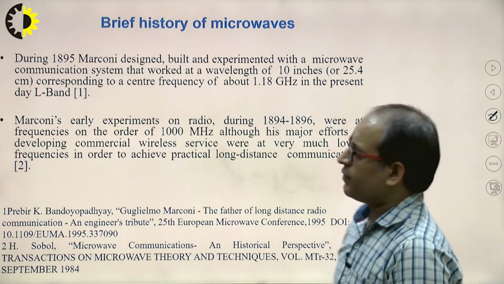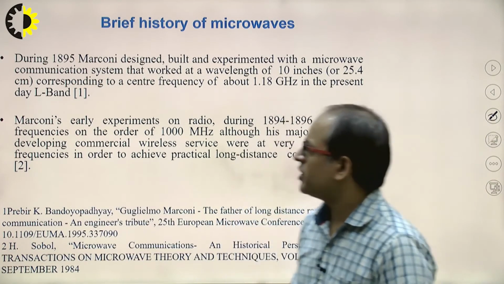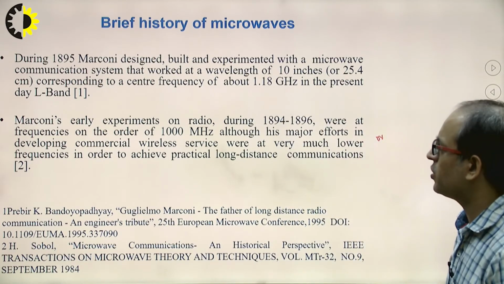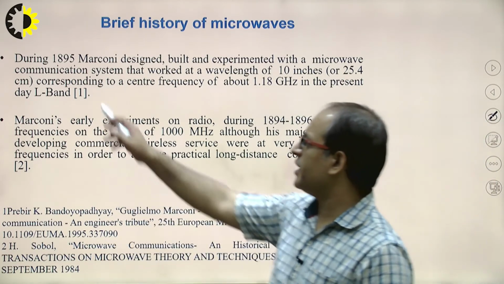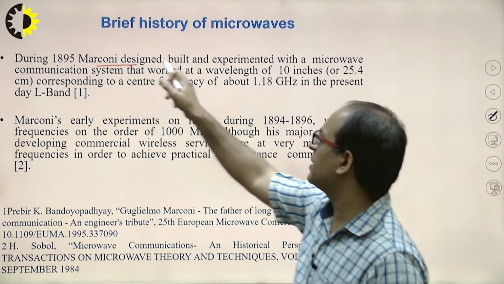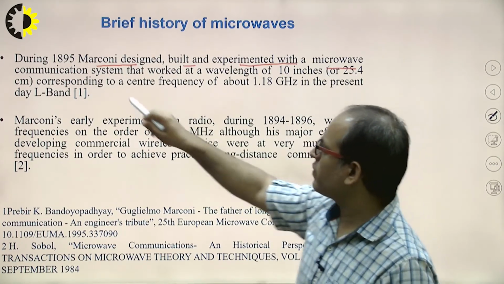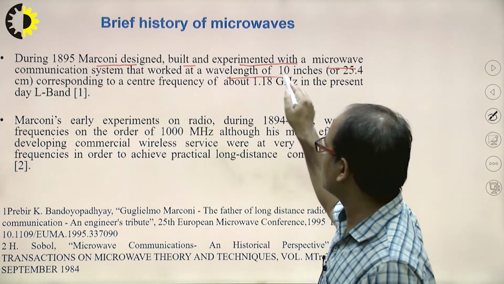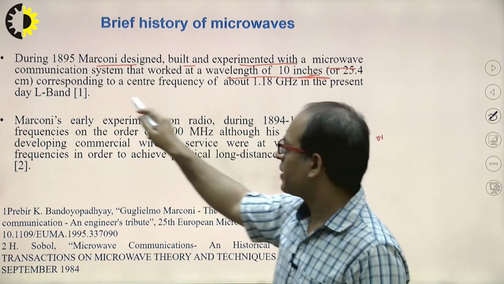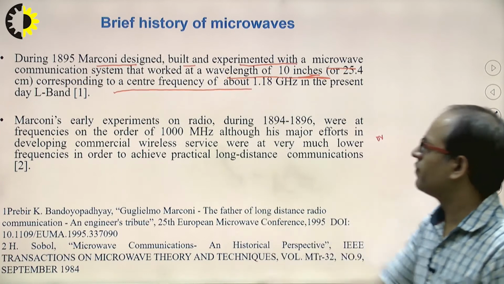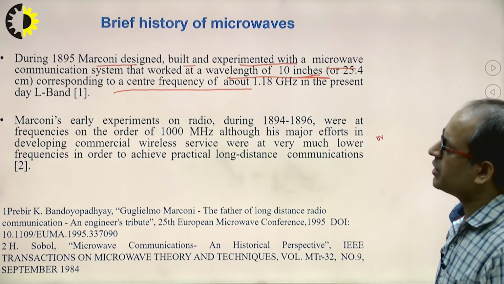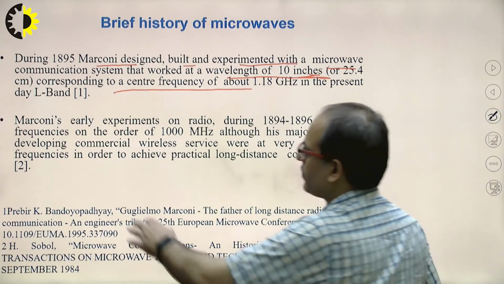Now the first antenna was developed by Marconi. During 1895, Marconi experimented with a microwave communication system that worked at a wavelength of 10 inches, corresponding to a frequency of 1.18 gigahertz, which is known as the L band.